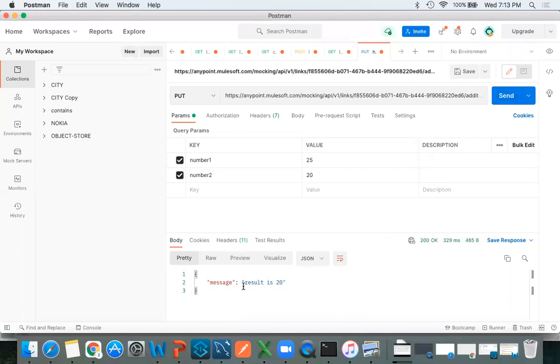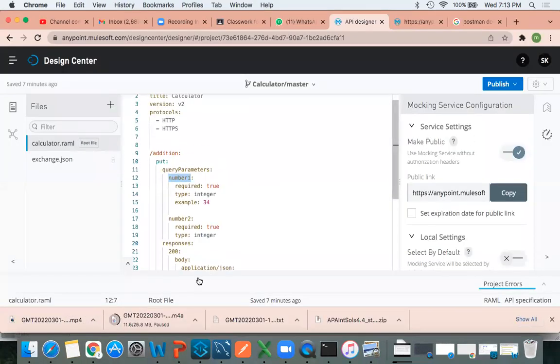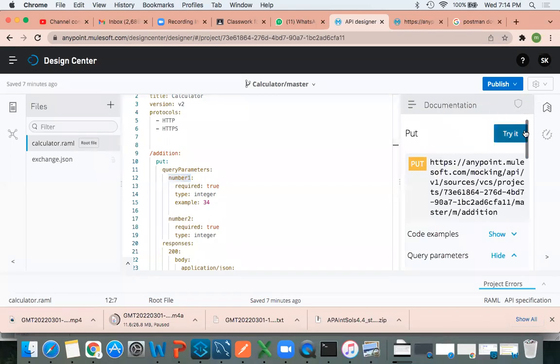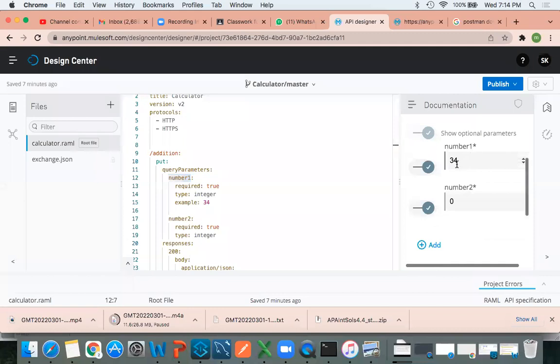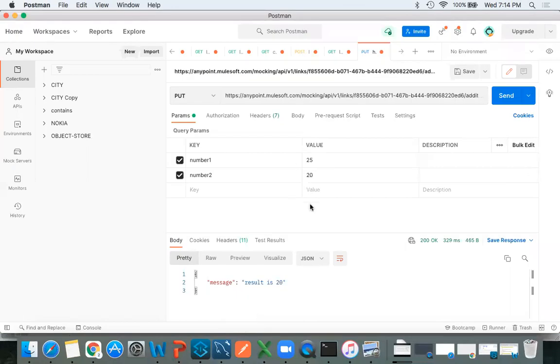See, result is one. One question here actually. You gave an example default value there, so why is it asking for number one again? Same question. You gave a default value. One second. If you give a default value, it will take it internally. See, now what we are trying to do is access this application externally, right? So let me go back again. Click on try it. See, here it is taking the default, I'm not providing anything. Understood? But this is external, so that's why we need to provide it. This will not understand whether it has a default value or not.